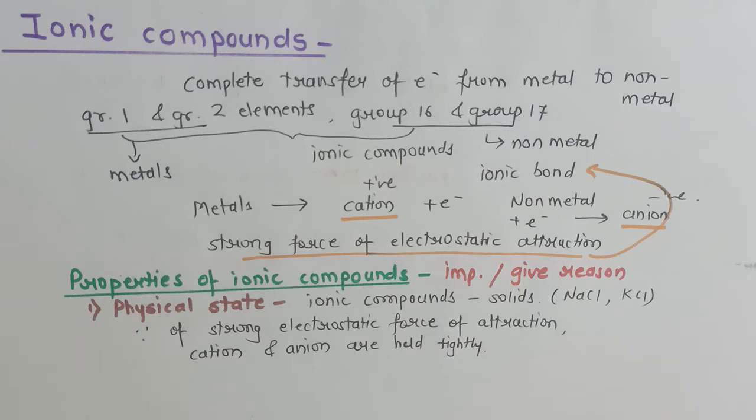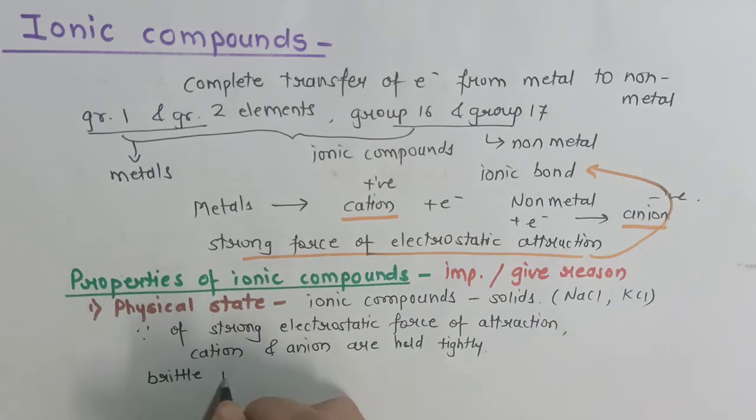So both ways a question can be framed. You must be able to identify whether the given compound is ionic or covalent. Coming back to this, ionic compounds are solids, but they are brittle in nature. That means if pressure is applied, they can break into pieces.